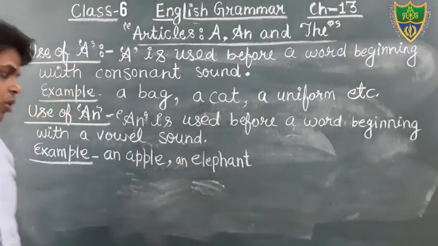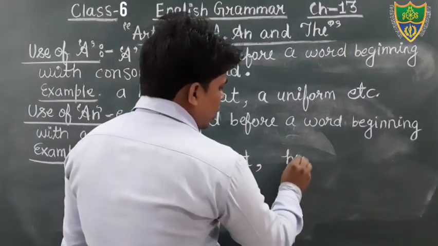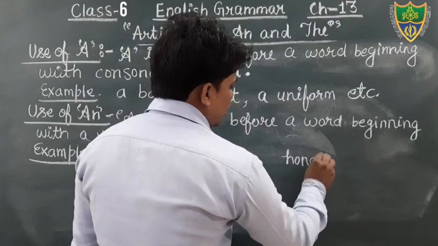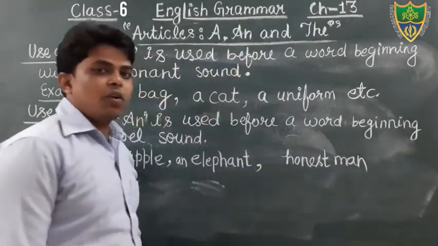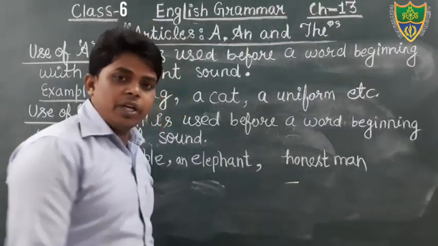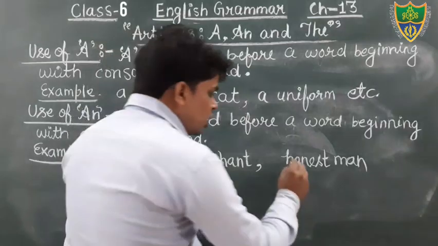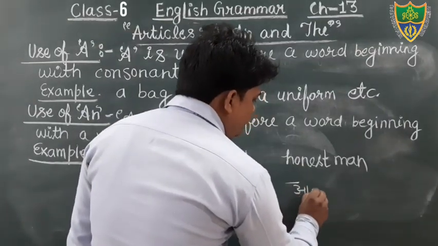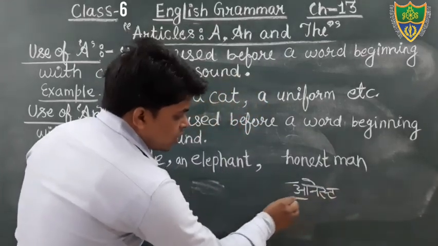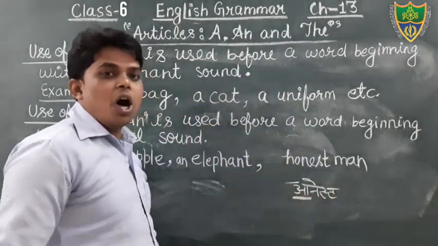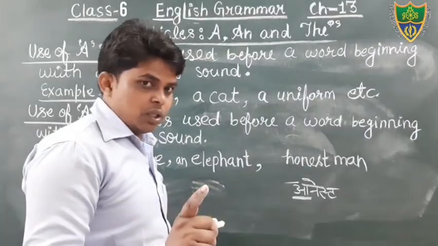Okay, students? So, keep in your mind. Just see one more that is very, very important. H-O-N-E-S-T. Honest man. Yes, students, just see. Here the word H is consonant. But the pronunciation of this word is honest. Just see, students. The pronunciation of this word honest starts with the swar in Hindi.